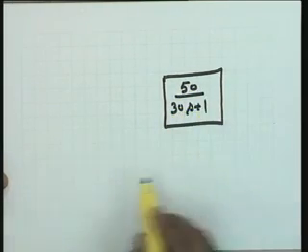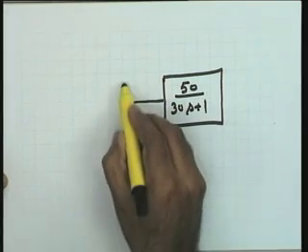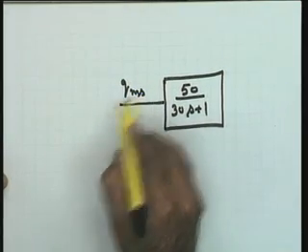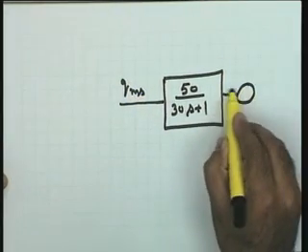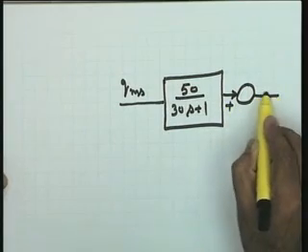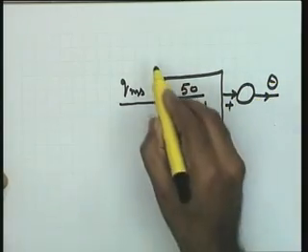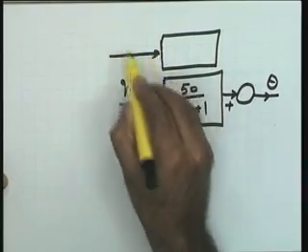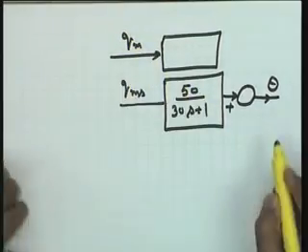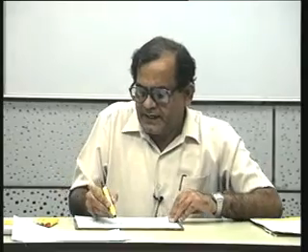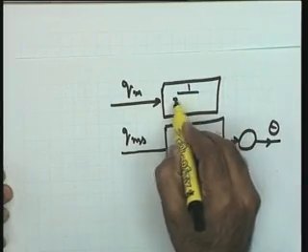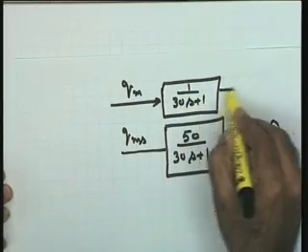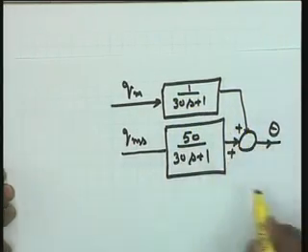Let me put it here, 50 over 30s plus 1 is the process transfer function in response to Qms, the steam flow, and here is the output theta. Now the transfer function in response to Qm, the disturbance in process fluid, has been determined to be 1 over 30s plus 1. This is the disturbance transfer function.